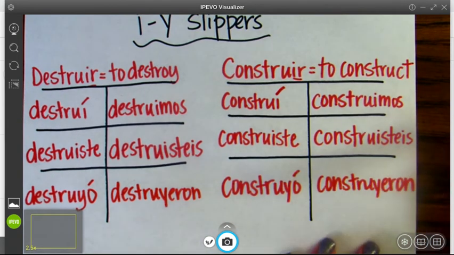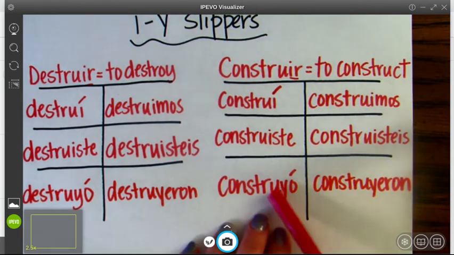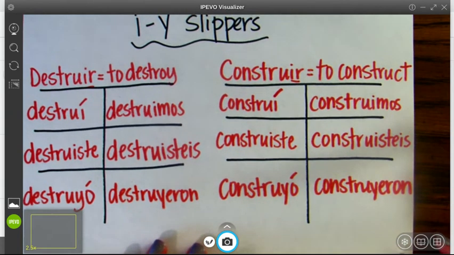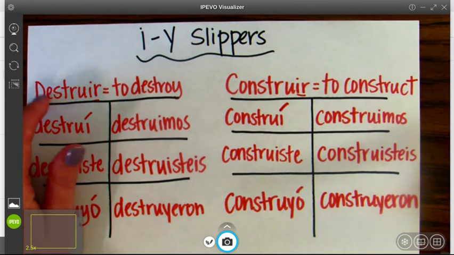The reason it changes I to a Y is because it has to have that same phonetic sound. We can't have three vowels together in Spanish. It would not make the correct sound. So they have to change the I to the Y so that it has the same phonetic sound and is phonetically pleasing to our ear. All right, so those are our 2 I to Y slippers that we're going to focus on. You will see destruir coming up in your packet.